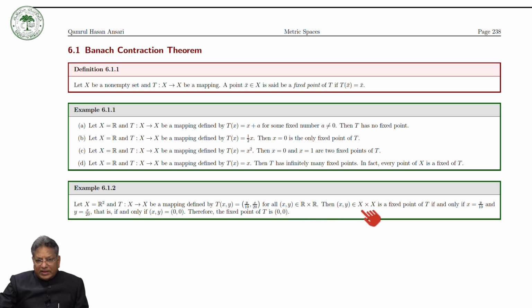Then (x, y) is a fixed point of T if and only if x is equal to y upon 10 and y is equal to x upon 20, so x upon 20. That is if and only if (x, y) is equal to (0, 0), and therefore the fixed point of T is (0, 0). So the fixed point of this map is the point only (0, 0).